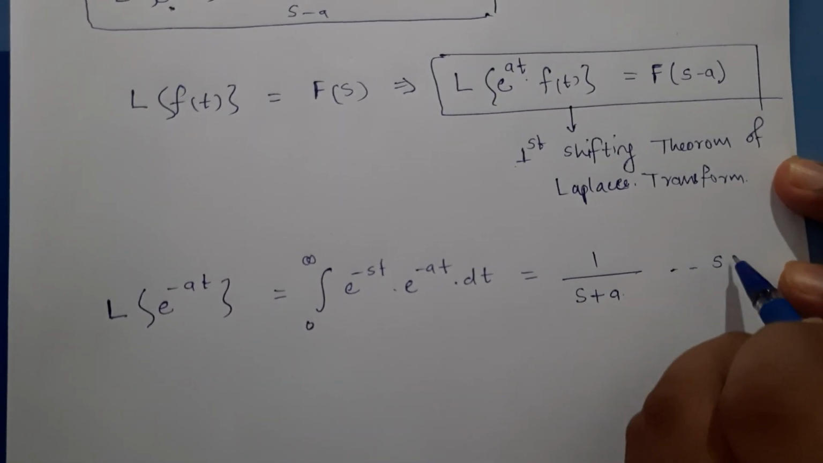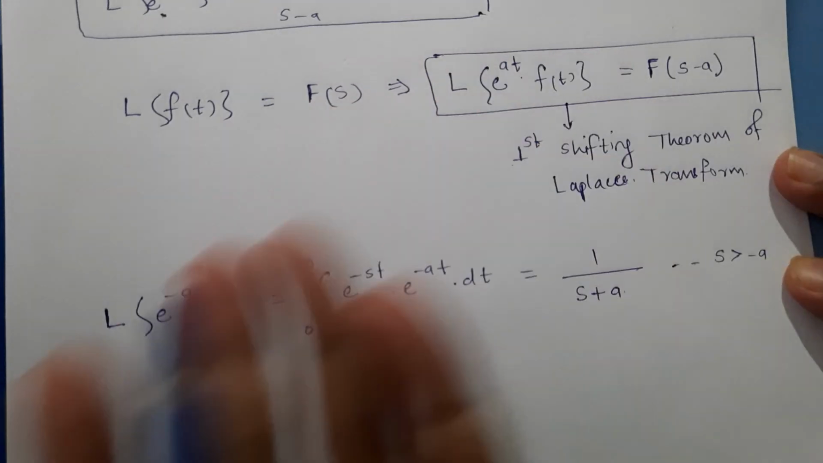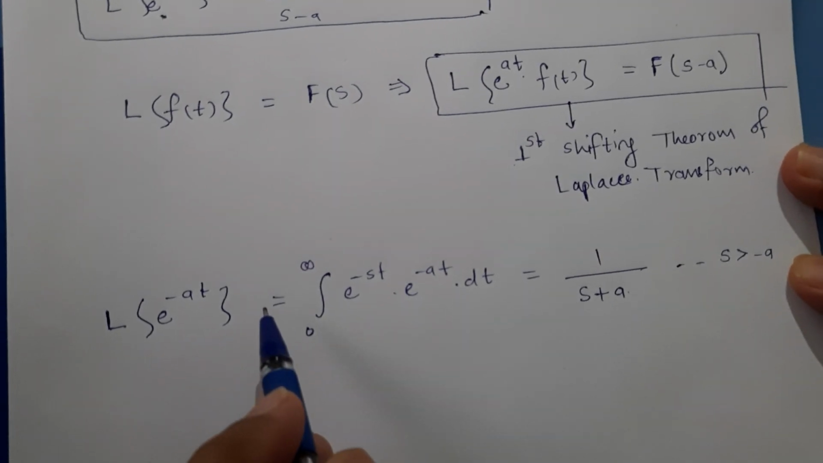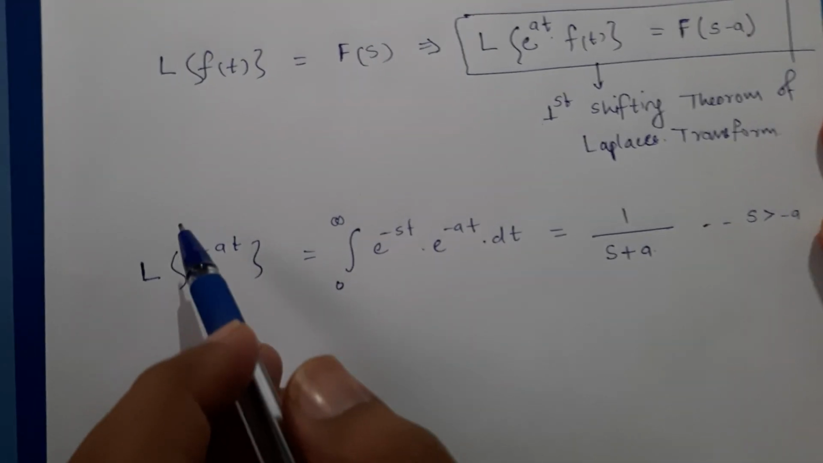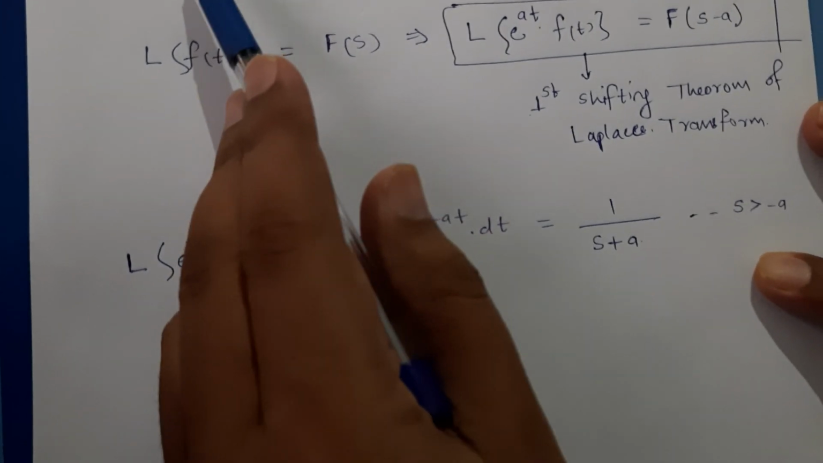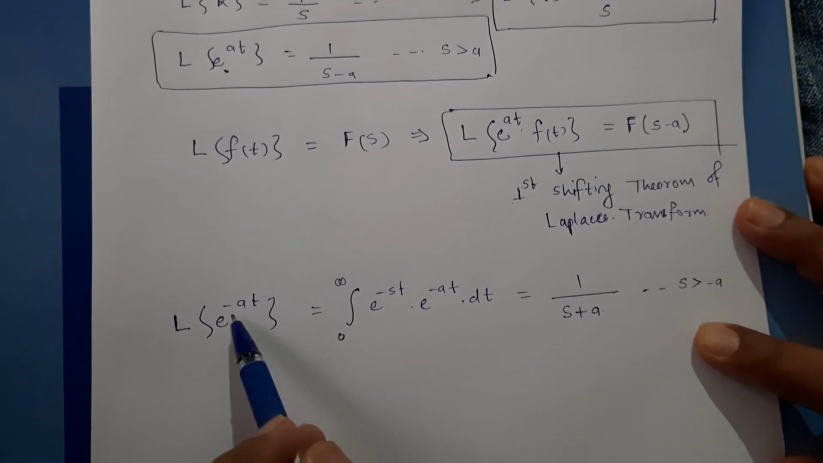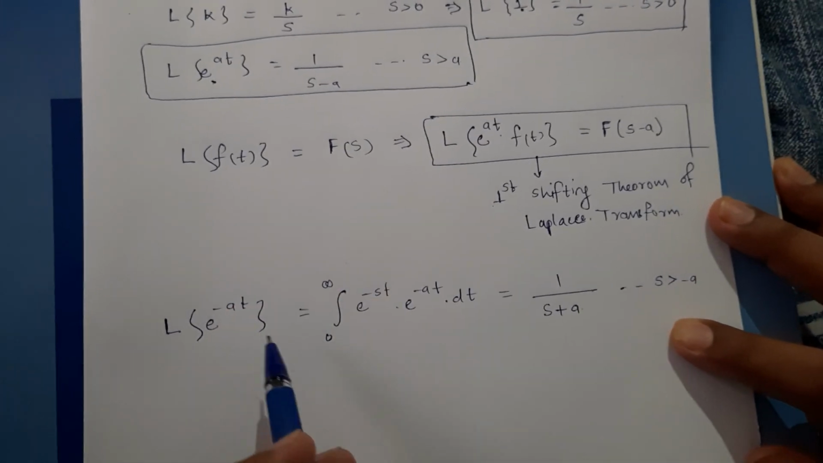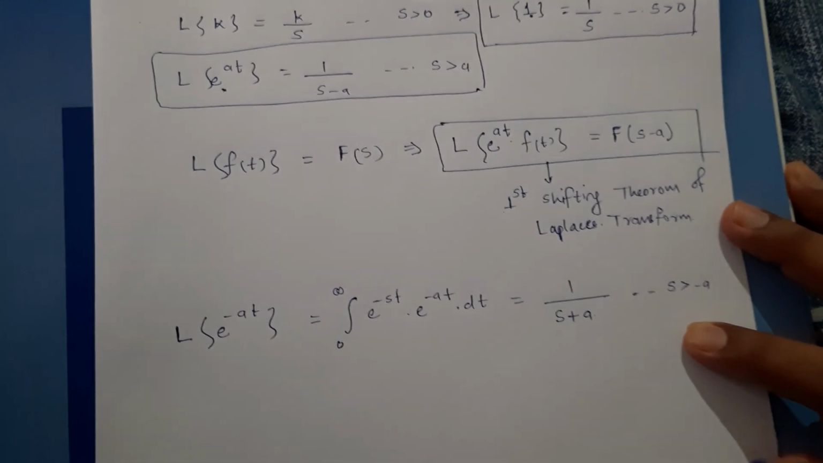So what is actually happening here? It is nothing but the first shifting theorem with only the variable getting changed to minus a. So instead of a, I am actually multiplying it with minus a. So it's a kind of special case of the first shifting theorem, we can say.